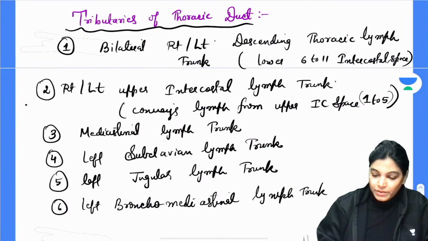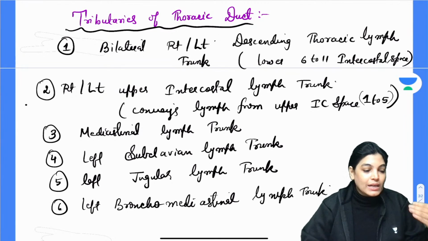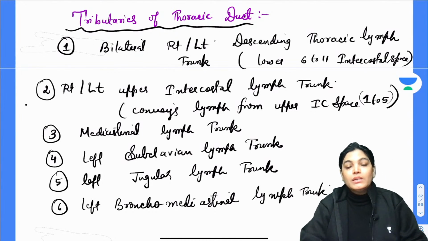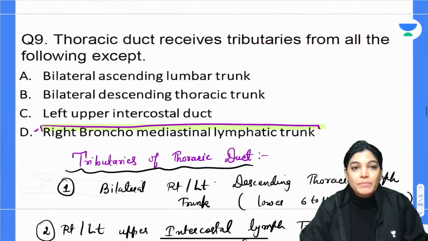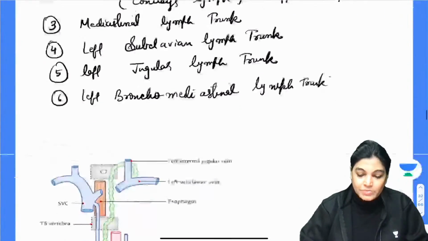But not the right one, bronchomediastinal. So please note down, these are important tributaries of the thoracic duct, but not the right bronchomediastinal lymph trunk. So got it? So we have got D as the correct answer for this. Let's move on to the next.